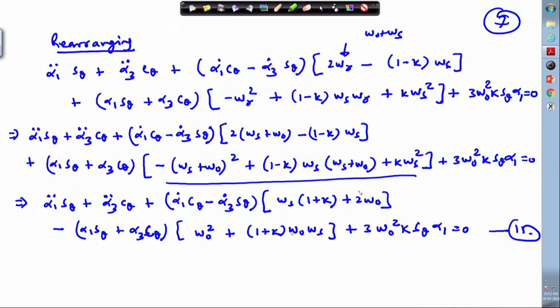Okay, so this one we have reduced and written here in this place. So, do this part yourself.